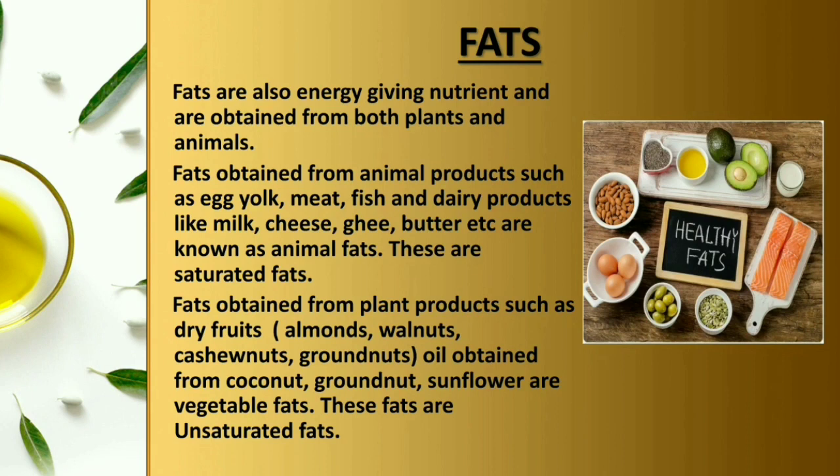Now, fats which are obtained from animals are saturated fats, and fats which are obtained from plants are known as unsaturated fats. Now the fats that we get from animals contain cholesterol. Cholesterol also gets deposited in the blood vessels. What are blood vessels? Blood vessels are the vessels which carry the blood.